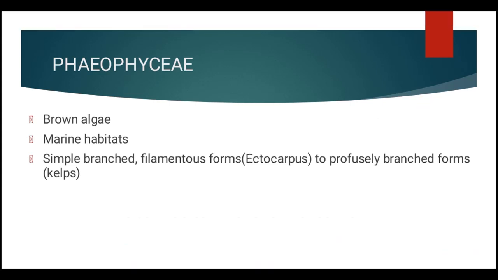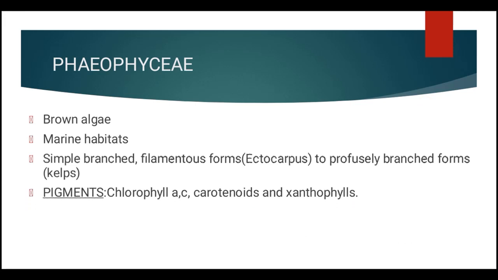And they contain pigments like chlorophyll A, chlorophyll C, carotenoids, and xanthophylls. So they show a variety in color from olive green to various shades of brown, depending upon the amount of xanthophyll or fucoxanthin that is present in them.